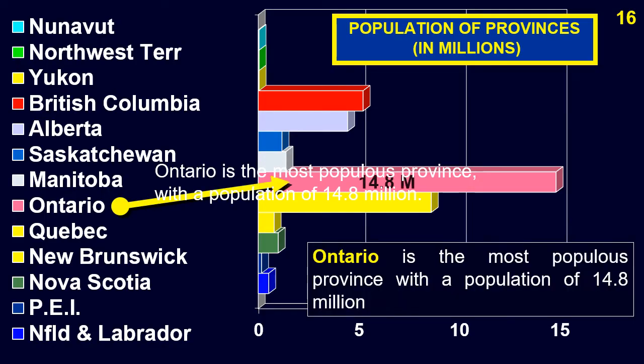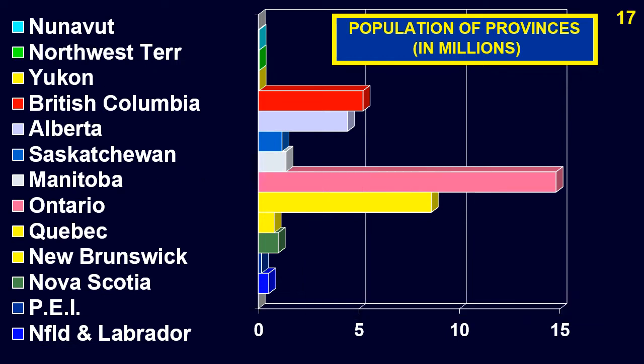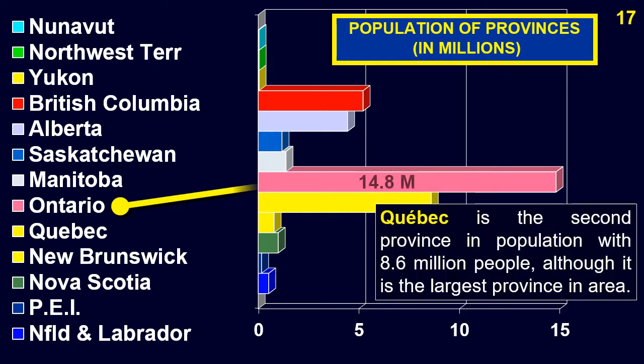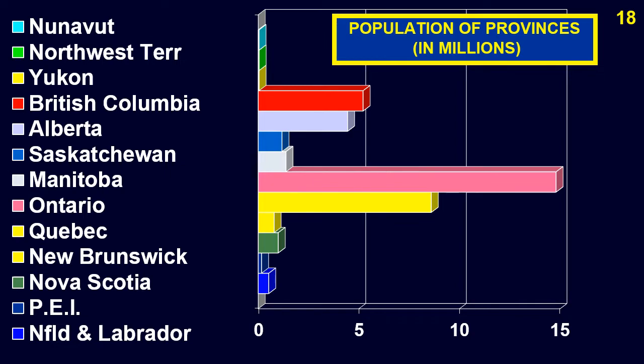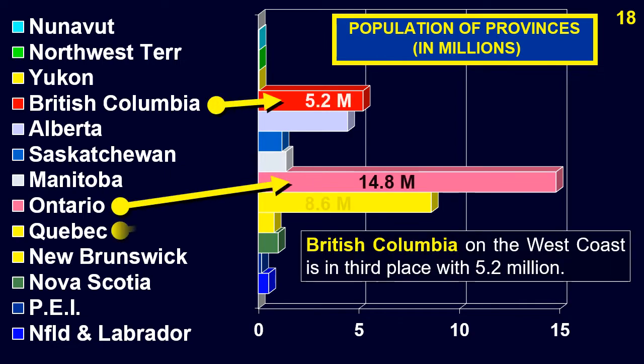Ontario is the most populous province, with a population of 14.8 million. Quebec is the second province in population with 8.6 million people, although it is the largest province in area. British Columbia on the west coast is in third place with 5.2 million.